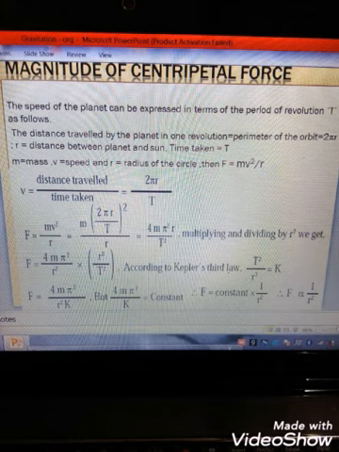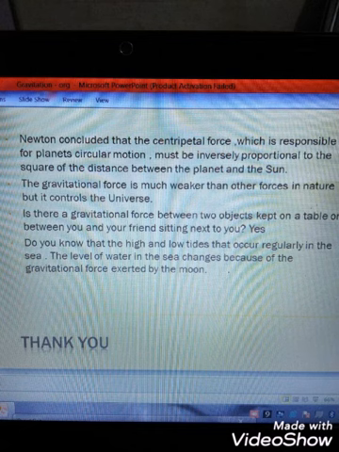According to Kepler's third law, T²/r³ = k. So this equation becomes F = 4mπ²/(r² k). But we know 4mπ²/k is the constant. Therefore, F = constant × 1/r², and force F is inversely proportional to r².